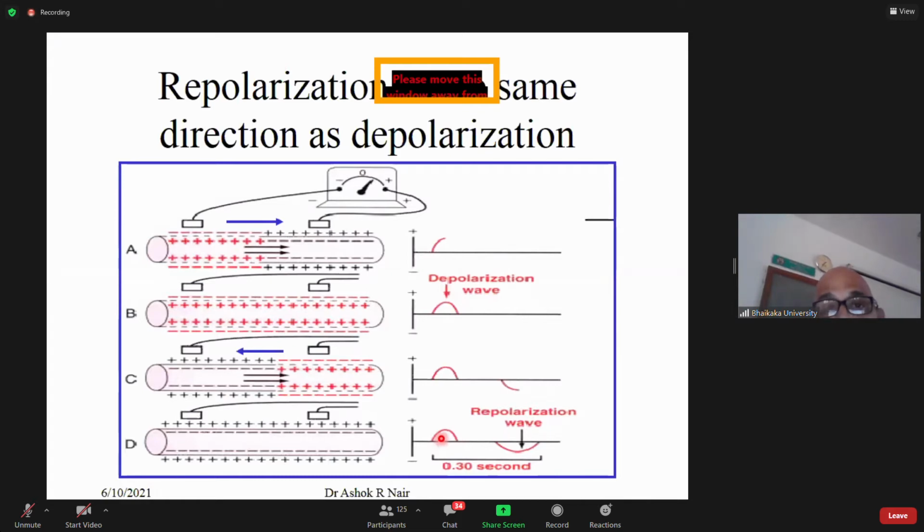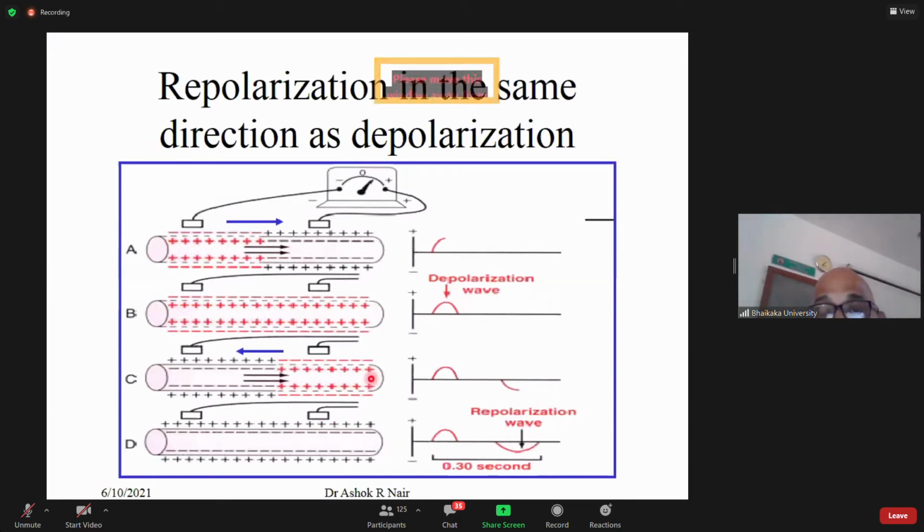So remember these 2 points. The direction in which the depolarization is taking place for a particular lead or electrode, you have a positive wave. And if the repolarization occurs in the same direction, the repolarization wave will be in the opposite direction.